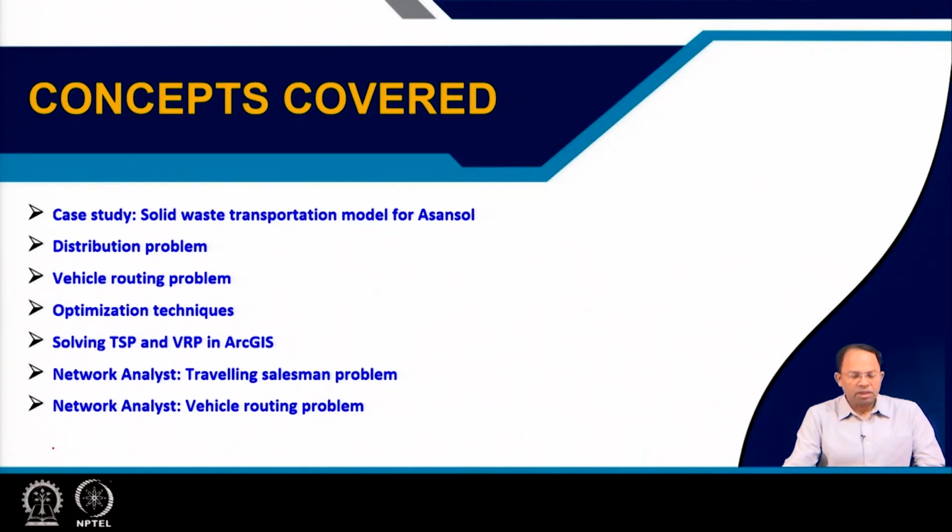Then we will talk about the distribution problem, the vehicle routing problem, and optimization techniques for the vehicle routing problem. Then we will solve the vehicle routing problem, VRP, and the traveling salesman problem in ArcGIS. Then we will use the network analyst module in ArcGIS for explaining the traveling salesman problem and the vehicle routing problem.